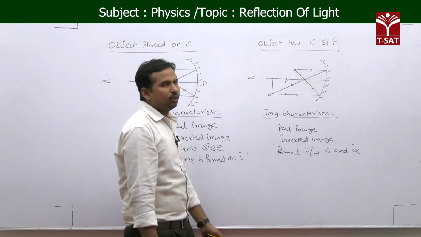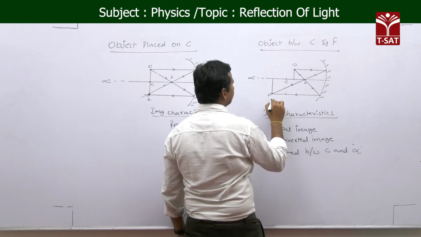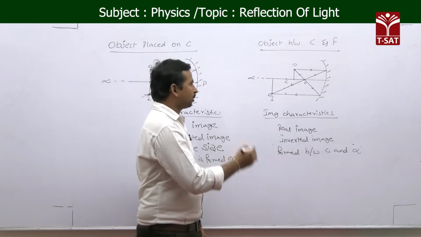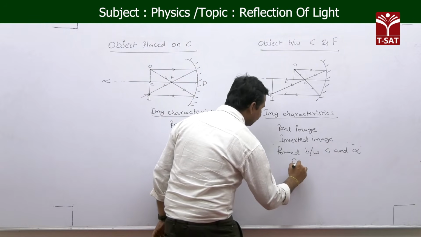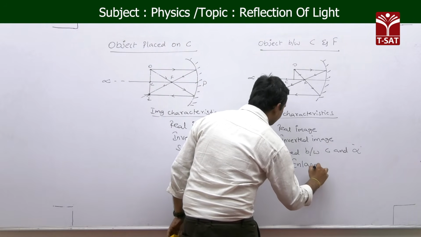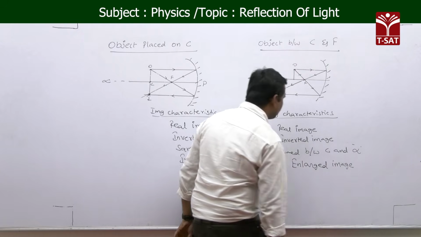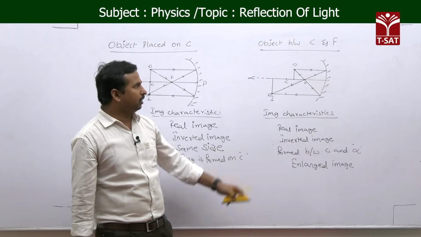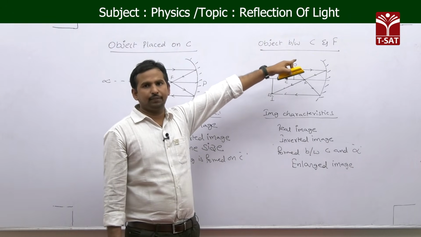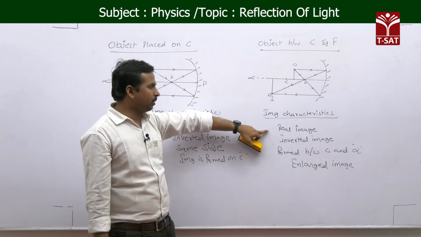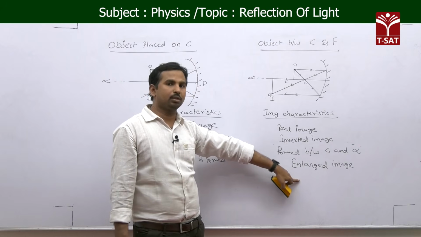Now you'll see the size. If you observe here, the size of the image is bigger when compared to the object size. So the image formed is an enlarged image. These are the image characteristics if you are placing the object in between C and F: a real image, an inverted image formed between C and infinity, and an enlarged image.